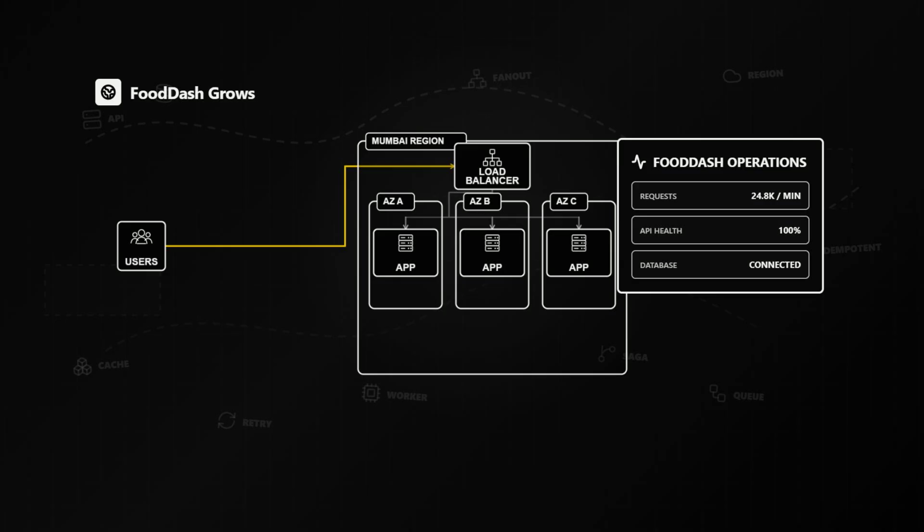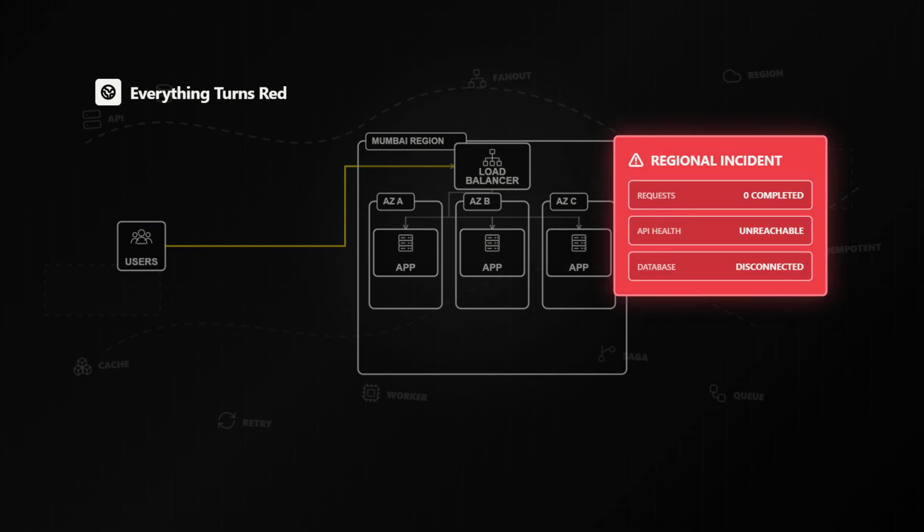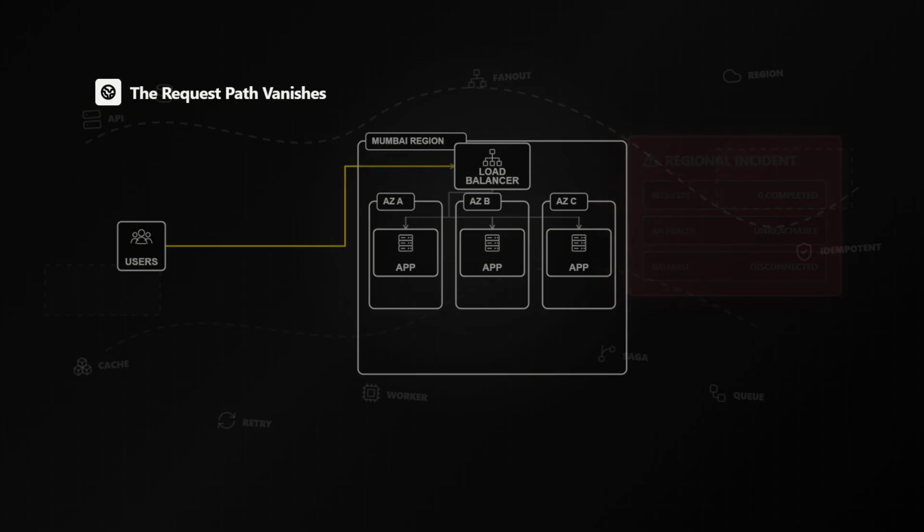Orders are increasing, customers are happy, and every monitoring dashboard looks healthy. Then, one morning, every dashboard turns red at the same time. Requests stop completing, every API becomes unreachable, and every database connection disappears. This is not one server failing, and it does not look like one availability zone failing. The entire request path has vanished.